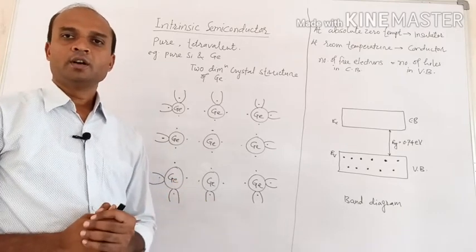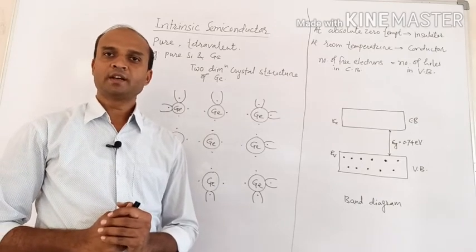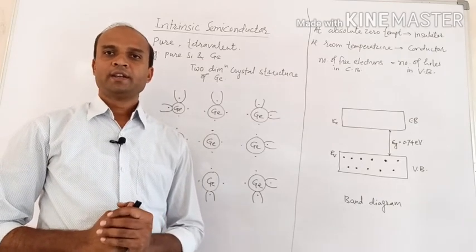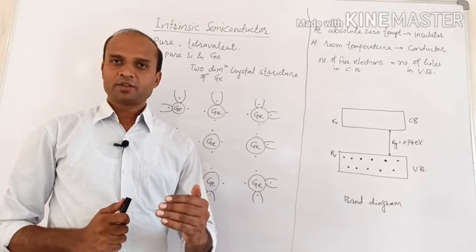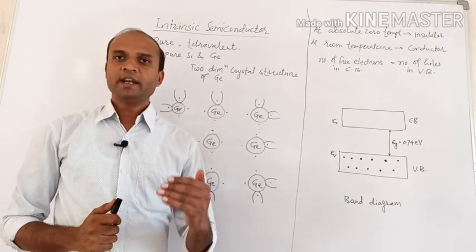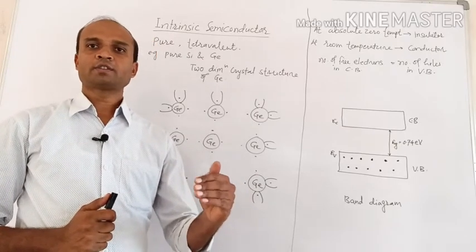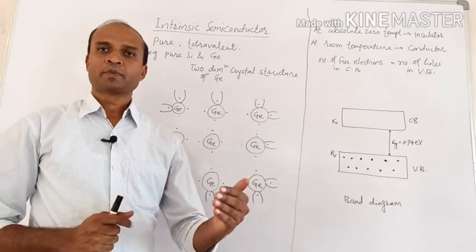As we know, the atomic number for germanium is 32, and that's why 2 electrons are present in the first orbit, 8 electrons in the second orbit, 18 electrons in the third orbit, and 4 electrons in the fourth orbit.